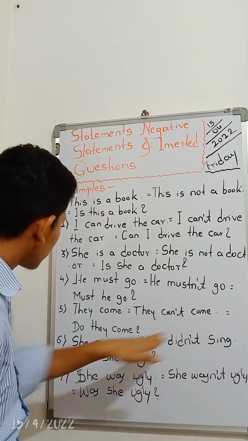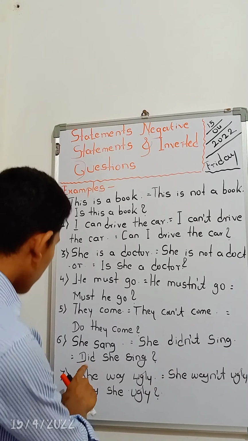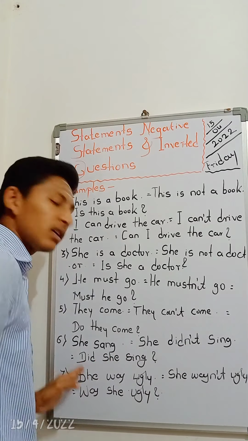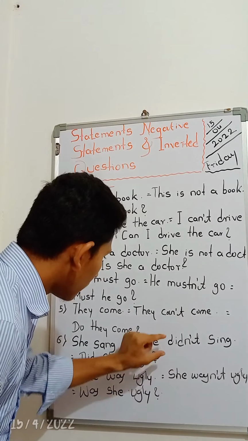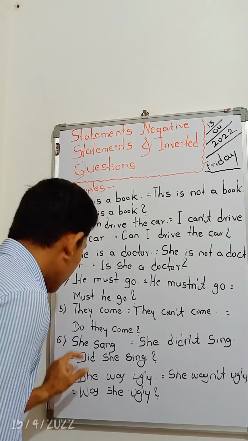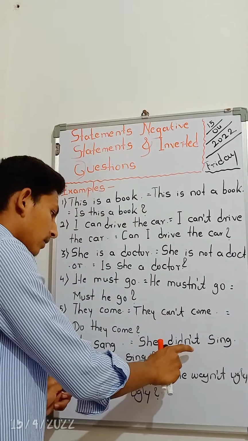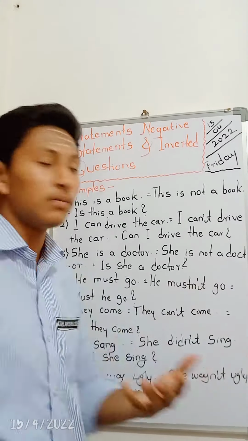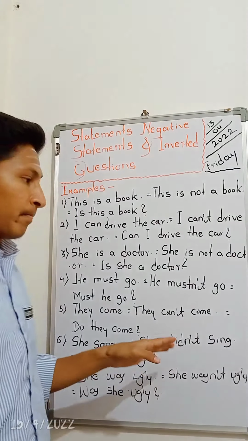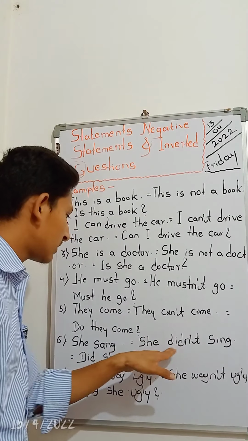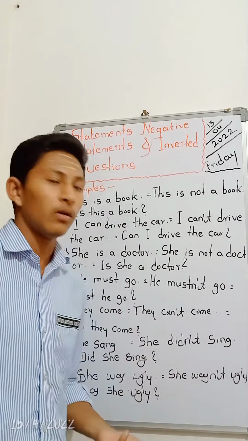They come, they can't come. Do they come? She sang, she didn't sing. Did she sing? I think you are all clear about did, didn't, and did. When we add did or didn't before the main verb, these are past forms, belonging to the "do" forms of auxiliary verbs.